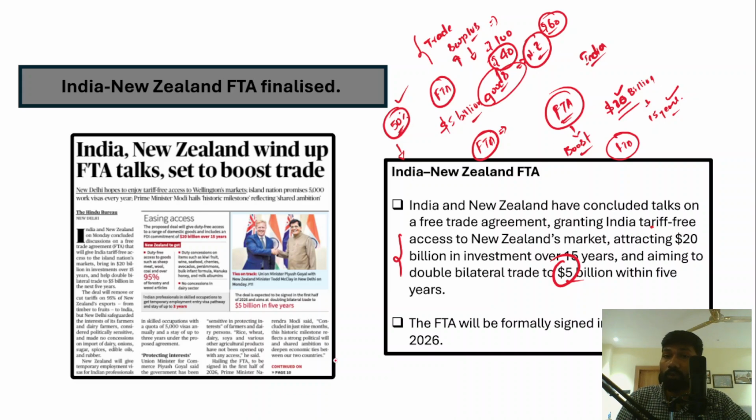But if you look at countries like China, we have a trade deficit. We have a trade deficit with countries like China, Russia, and Southeast Asian countries. What exactly is this trade deficit? For example, if India has been exporting ₹60 worth of goods, and India has been importing ₹100 worth of goods from those countries, right? So we have a ₹40 trade deficit.